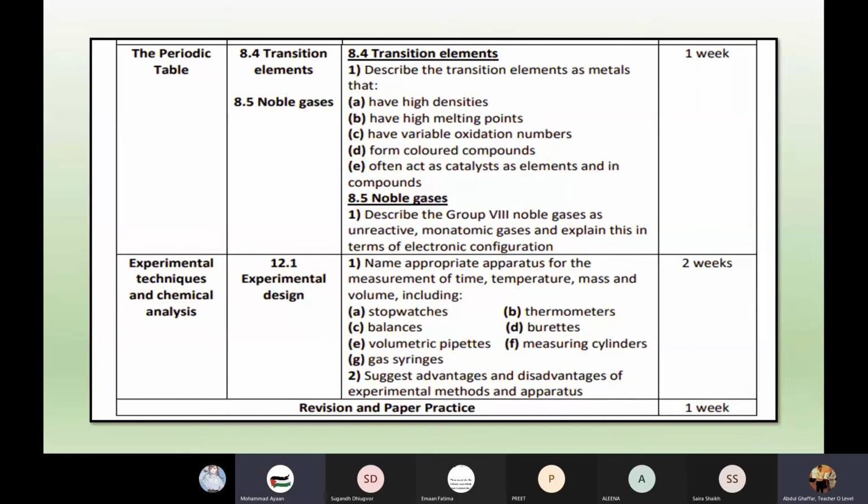Sir, can you go to slide 10? I'm showing you, then you will note down. I'm just explaining the syllabus. If there is any change, we will just note it in our syllabus.